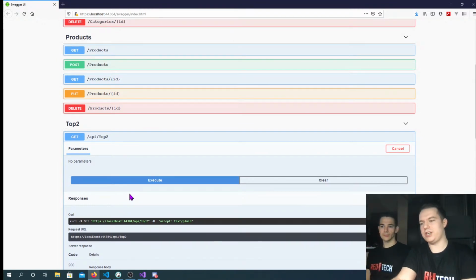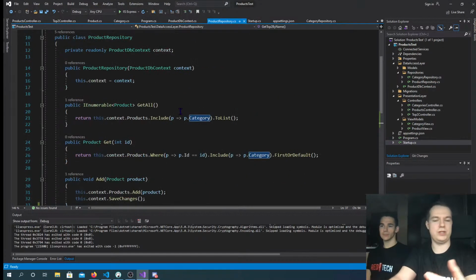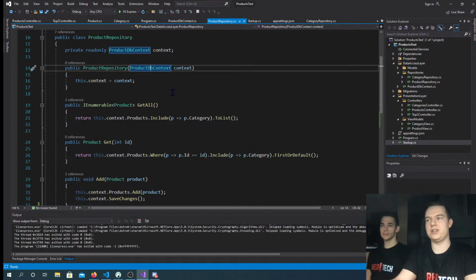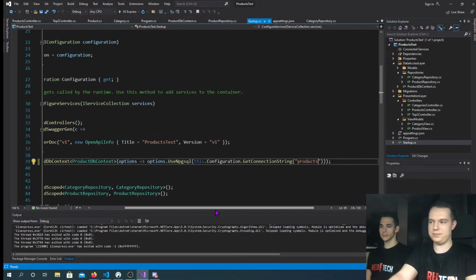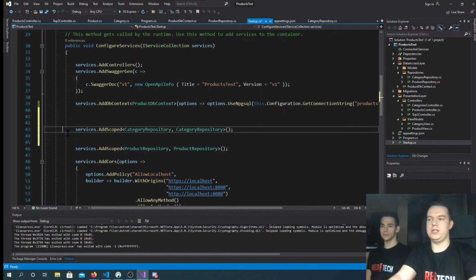Yeah, I also wanted to touch on one other thing that we didn't mention. We talked a lot about dependency injection, but we didn't really show you how you can register services for dependency injection. So we are going to go into startup, and we are going to have a look at these two lines.